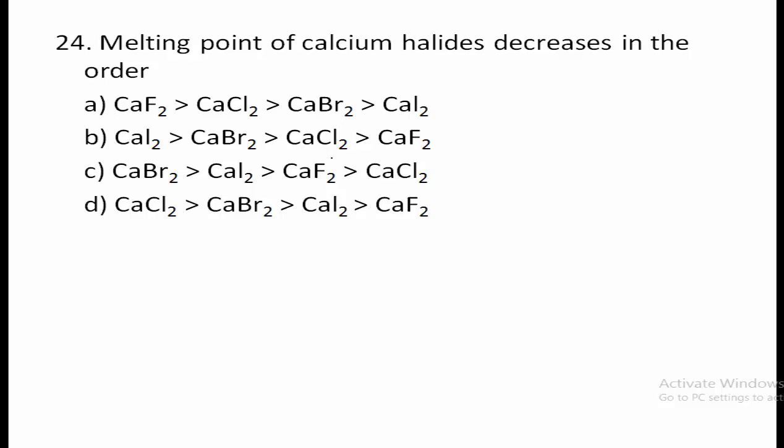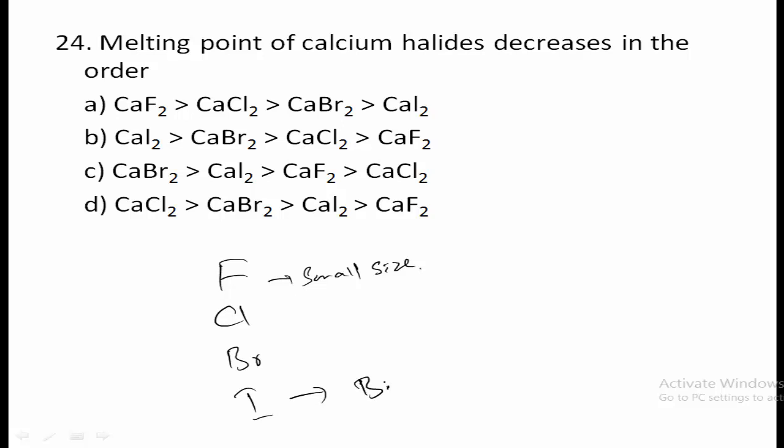Melting point of calcium halides decreases in the order. Here all these are calcium halides. Among these, which one has the lesser melting point and which one has the high melting point, you have to know. Fluorine has small size as compared to the other halides, then chlorine will come, then bromine, then iodine.